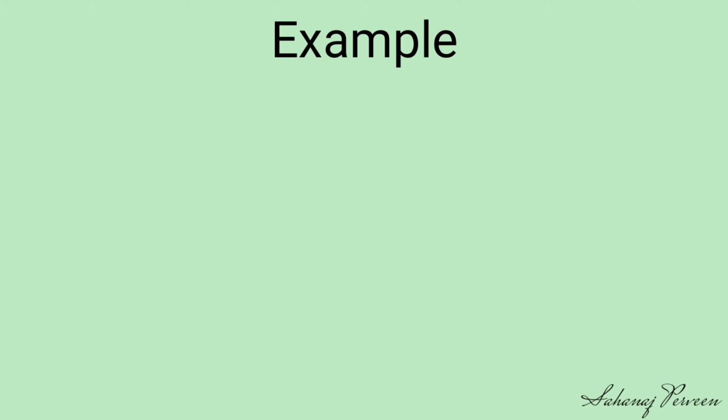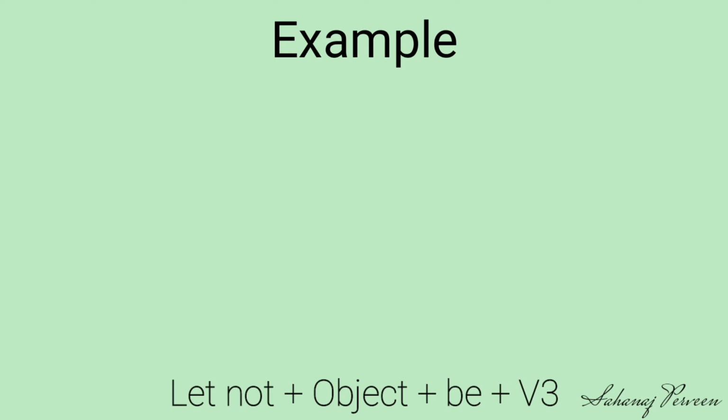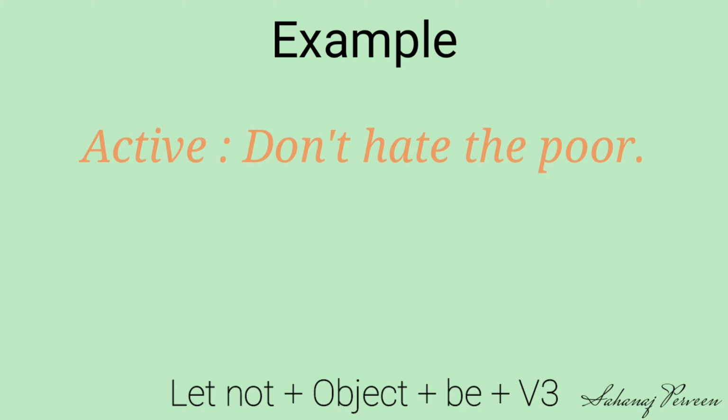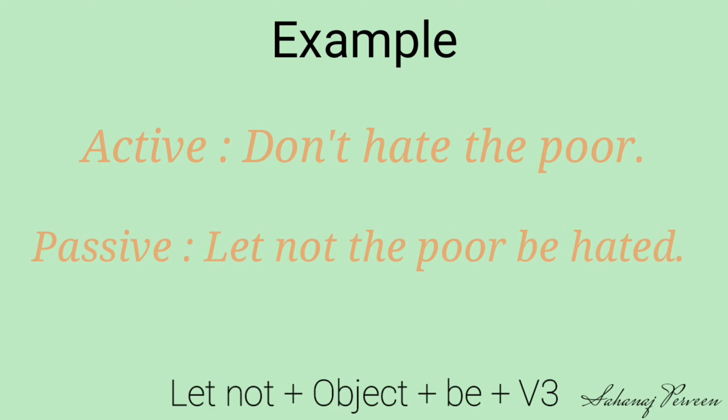If the sentence starts with don't, then our structure will be let not plus object plus be plus verb 3. Look at the example. Don't hate the poor. Our passive is: Let not the poor be hated.